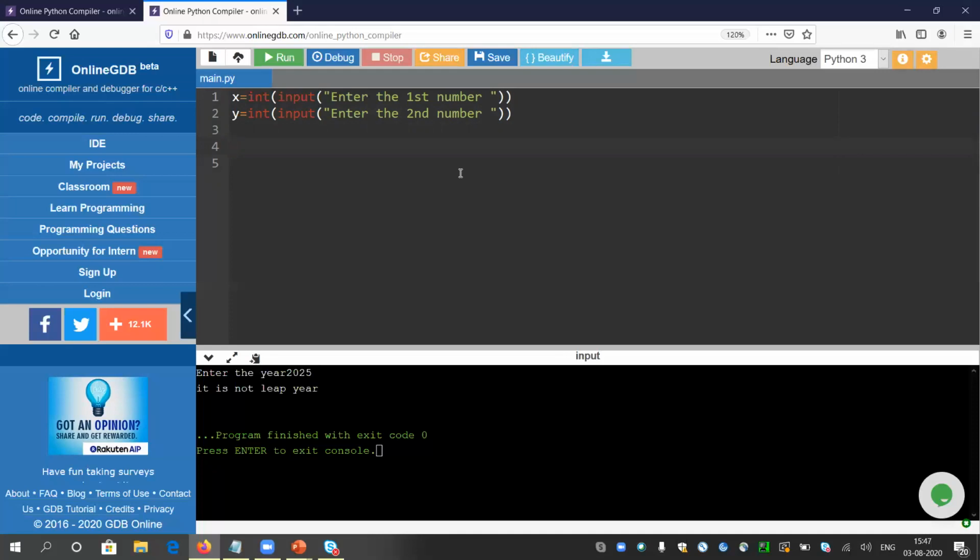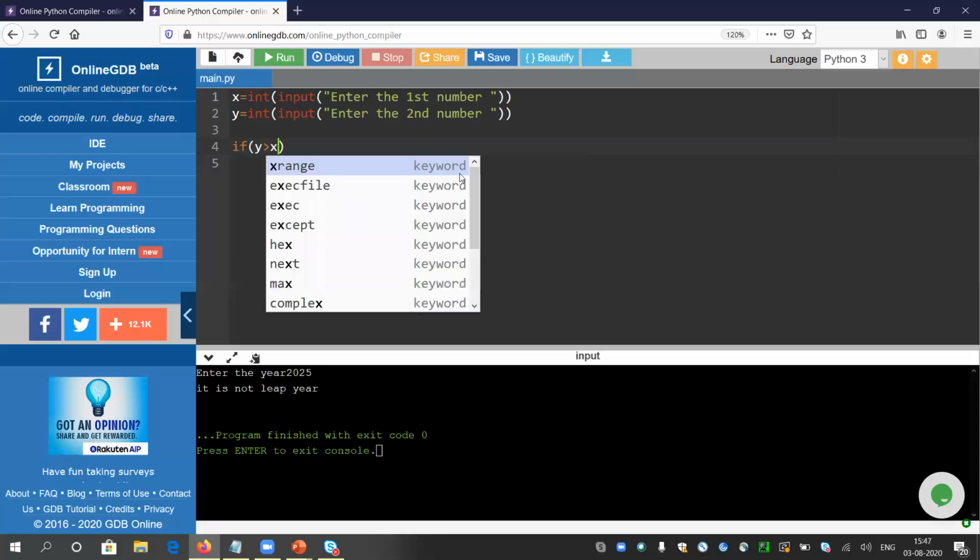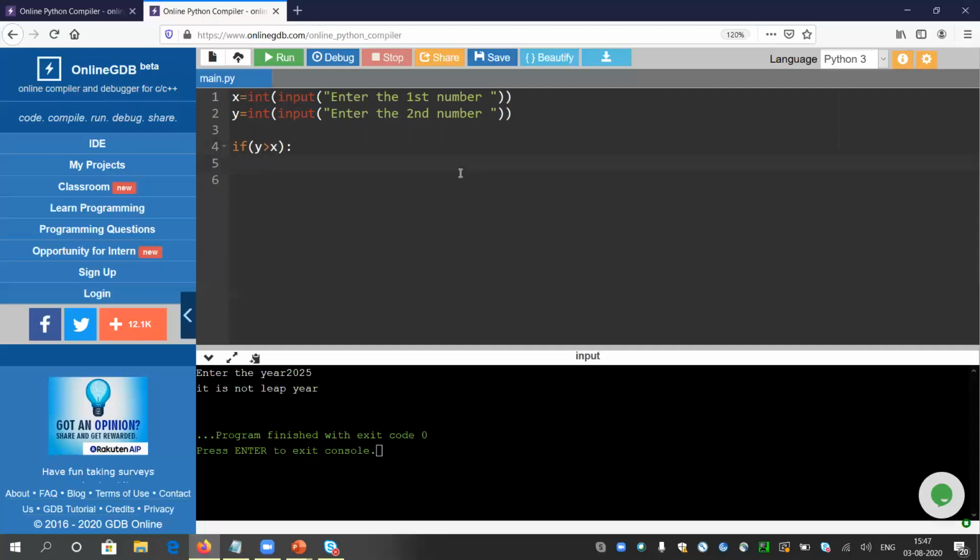There is no guarantee the user will give the larger value first and the smaller value last. So in case y is greater than x, what will I do? I will simply check if y is greater than x, colon. If y is larger than x, then what will I do?